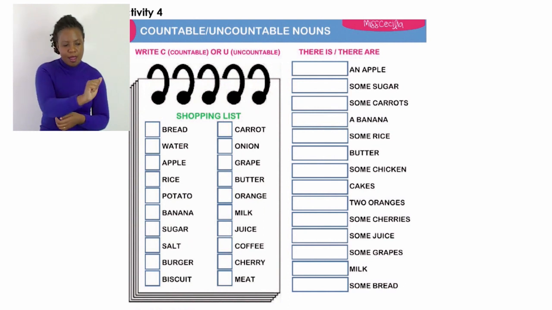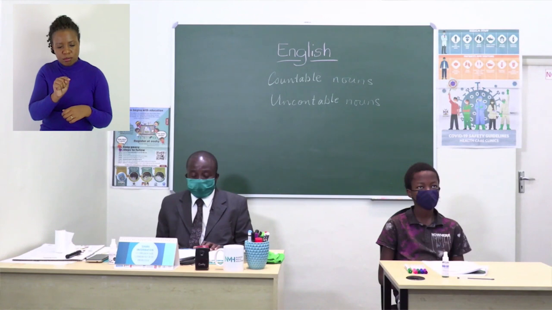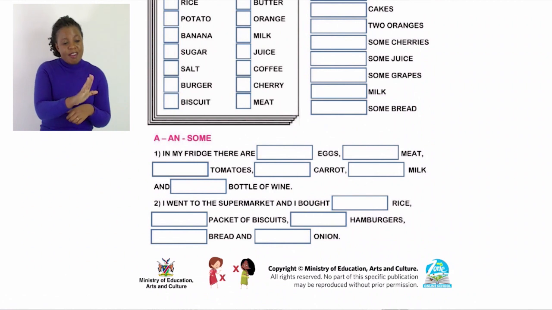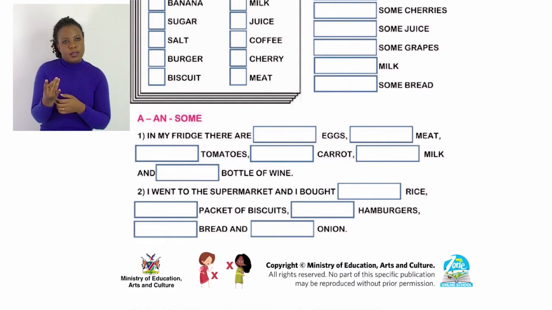Number 1 says, in my fridge, there are dash eggs. In my fridge, there are some eggs, some meat, some tomatoes, a carrot, and some milk, and a bottle of wine.